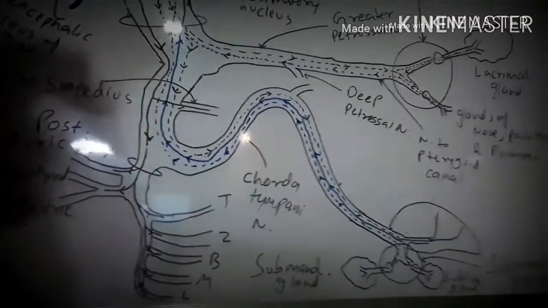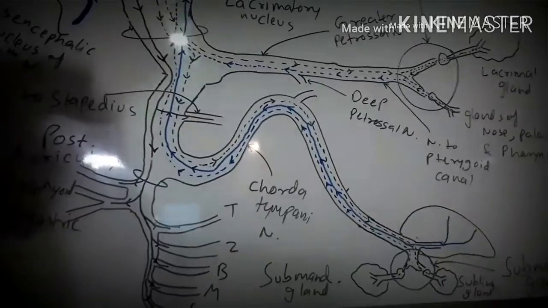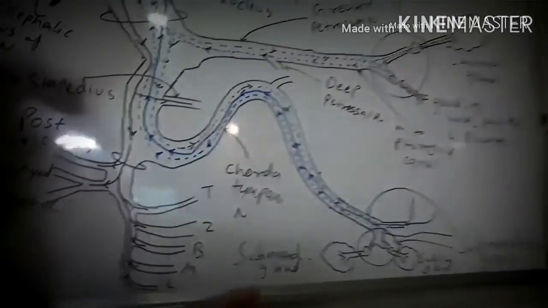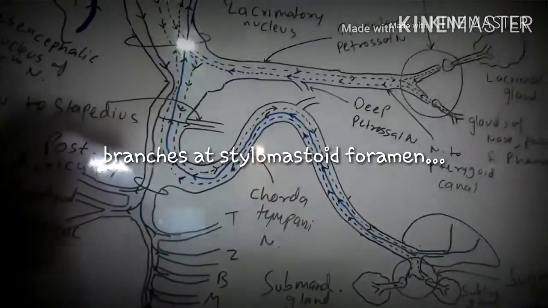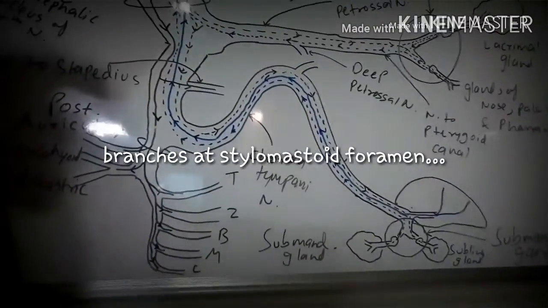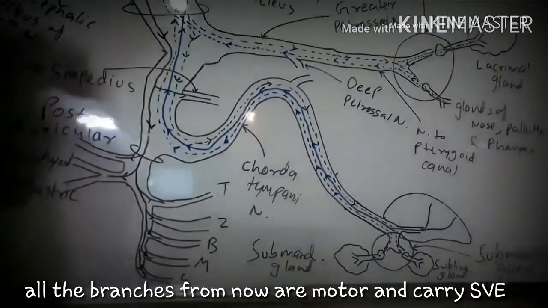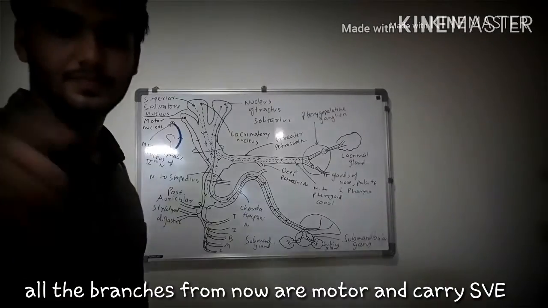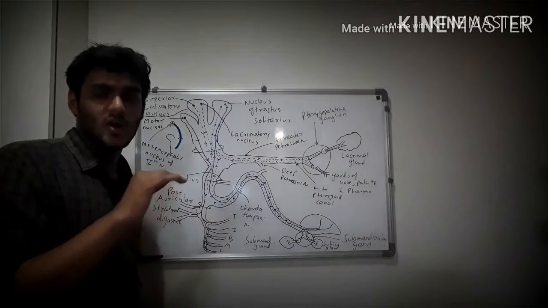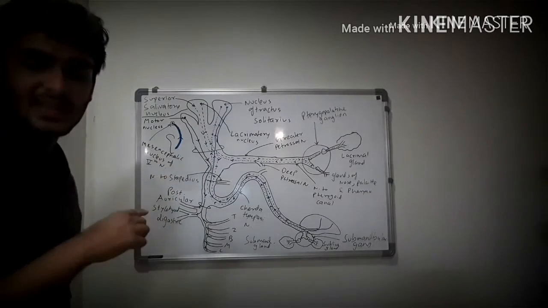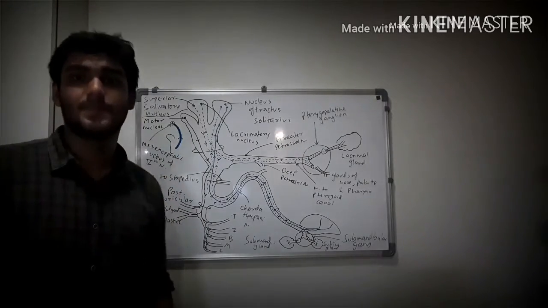Now, we have talked about the branches in the facial canal. Now we will talk about the branches at the stylomastoid foramen. From now, all the branches are motor to various muscles and carry the special visceral efferent fibers. So, at the stylomastoid foramen, we have three branches: the posterior auricular branch, the stylohyoid branch, and the digastric branch.